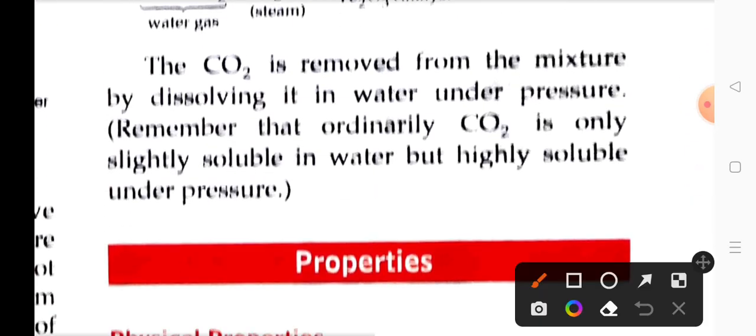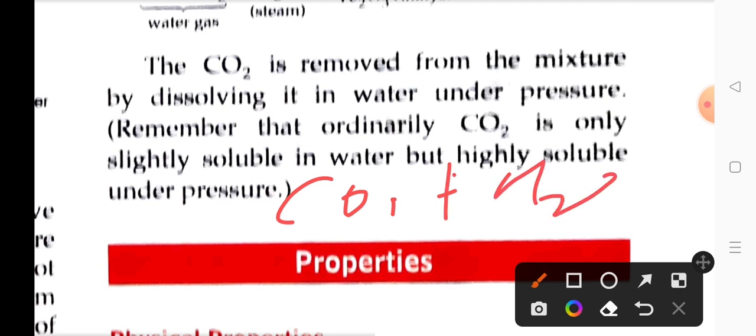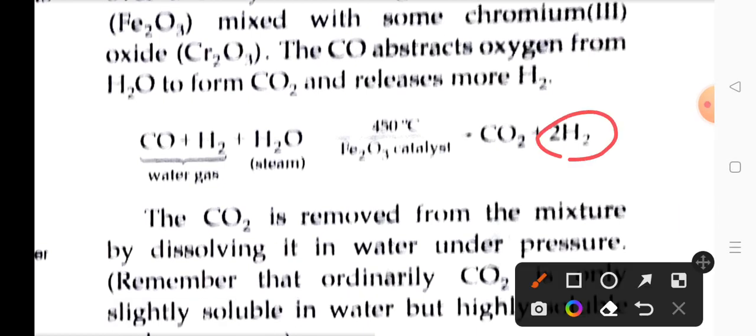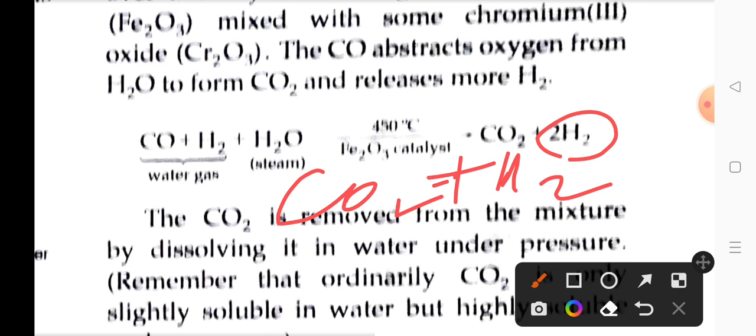Now the final step, the third step. Now CO2 and H2 have been produced. We have to separate these gases from each other. So easily we can separate them here. See how they can be separated? So how can we separate these gases?